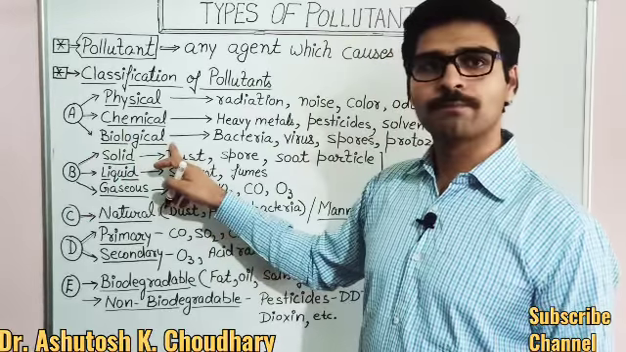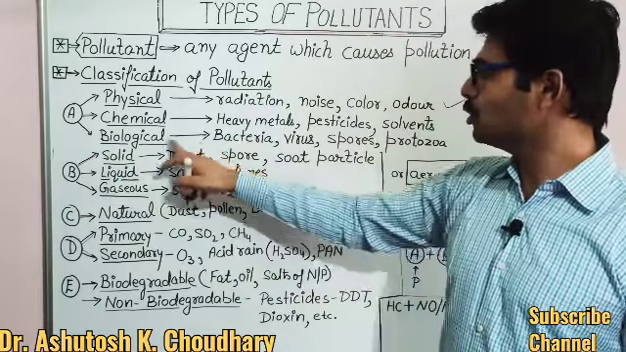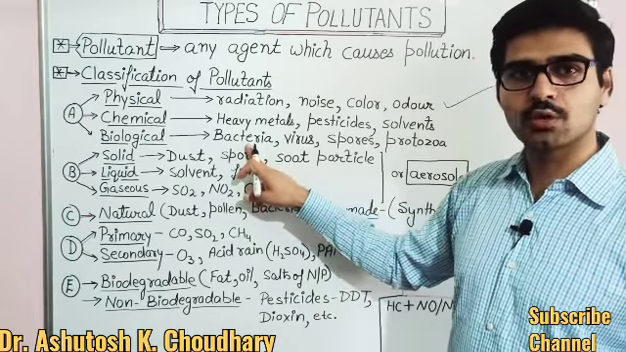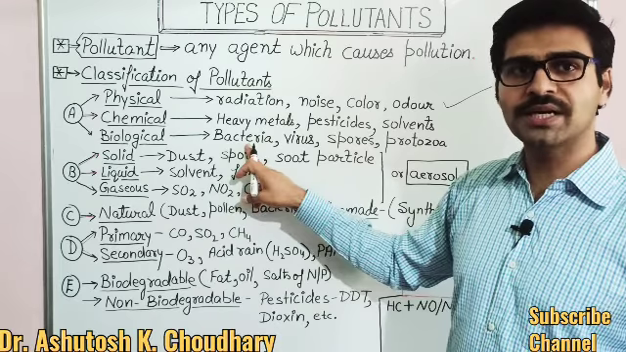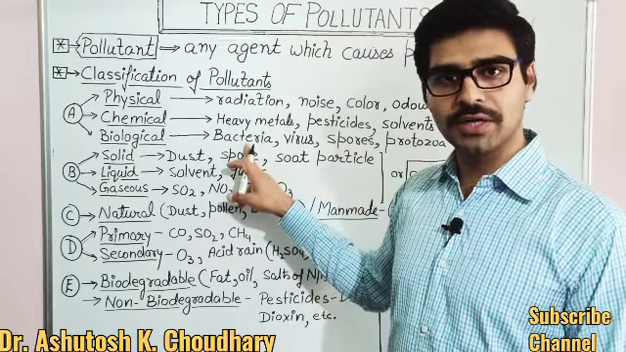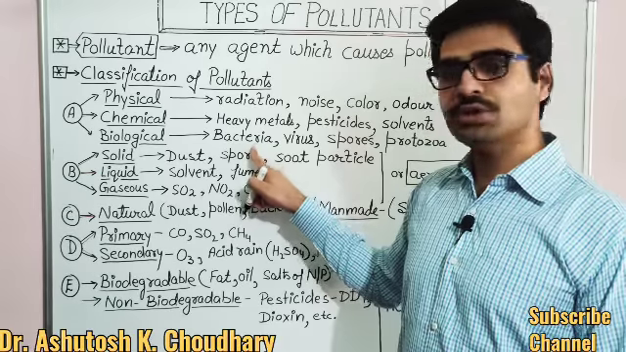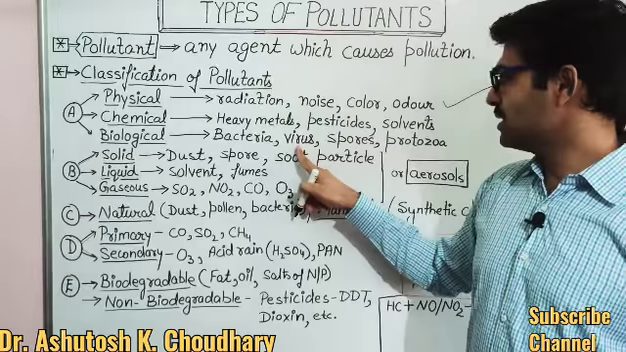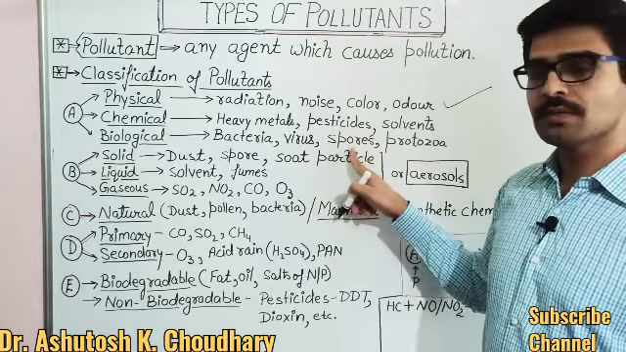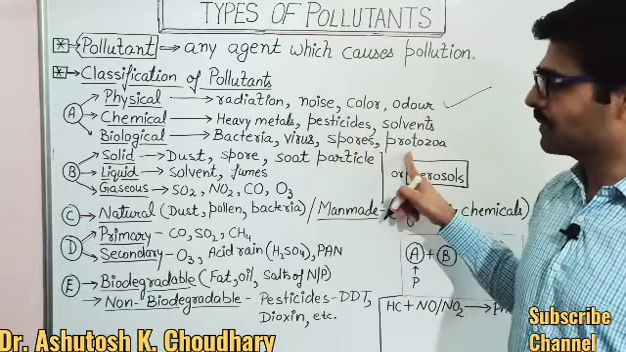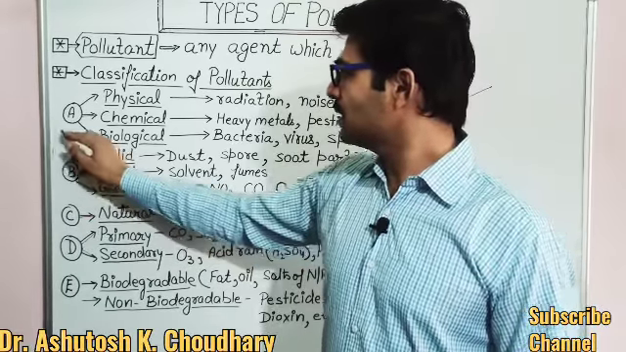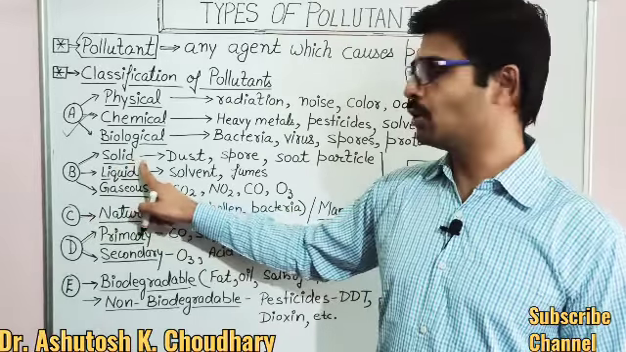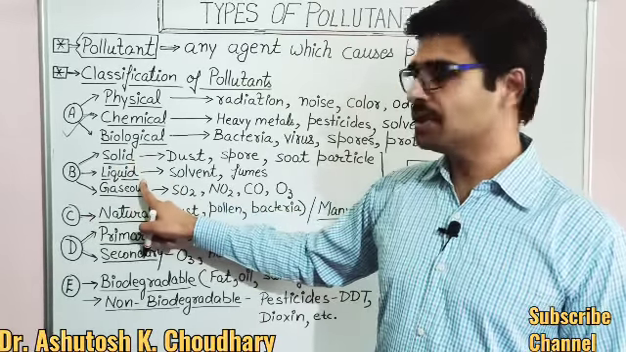Now the biological. Here we have some examples of biological pollutants: bacteria, which are infectious, so considered as pollutants. If bacteria are present in your foodstuff or drinking water, then they cause different types of disease and are considered as pollutants. Virus, spores, protozoa.